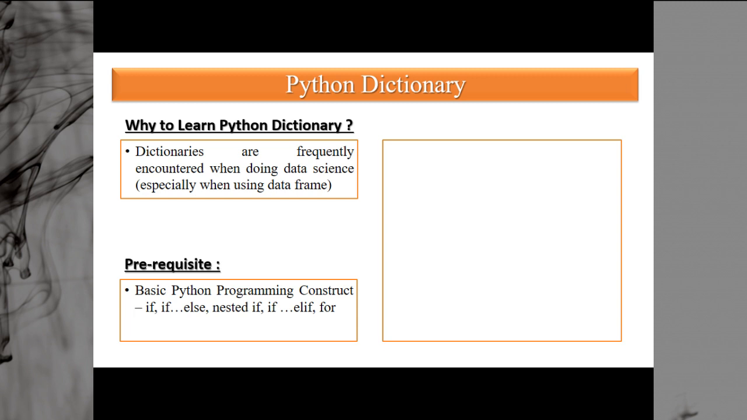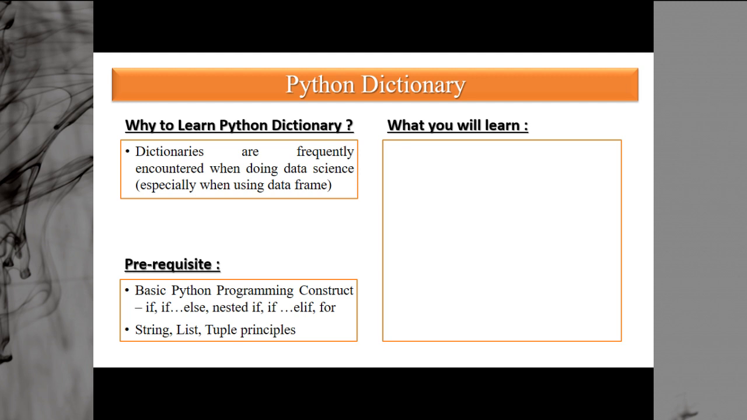What you should know before going through the dictionary: usually basic Python programming constructs, if else, nested if else, for, and a little knowledge of list and string will help you in learning Python dictionary. So list, string, tuple, these things should be known to you. If you have any doubt on these topics, then kindly refer to the previous videos. It is going to help you.